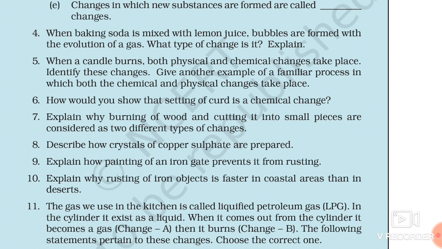Question number 5. When a candle burns, both physical and chemical changes take place. Identify these changes. Give another example of a familiar process in which both chemical and physical changes take place. So very simply, where do chemical and physical changes take place during burning of a candle? When there is melting of wax, that is an example of physical change. And at the top where the flame is, where burning is taking place, that is an example of chemical change.